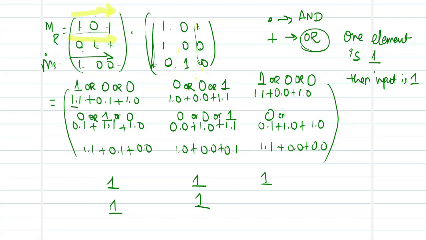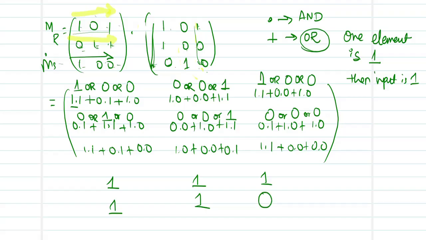0 or 1 into 0 is 0 or 1 into 0 is 0. Notice all the three of them are 0. I don't have at least one of them to be 1. All the three are 0. So what will be the matrix entry here? It will be 0 over here.